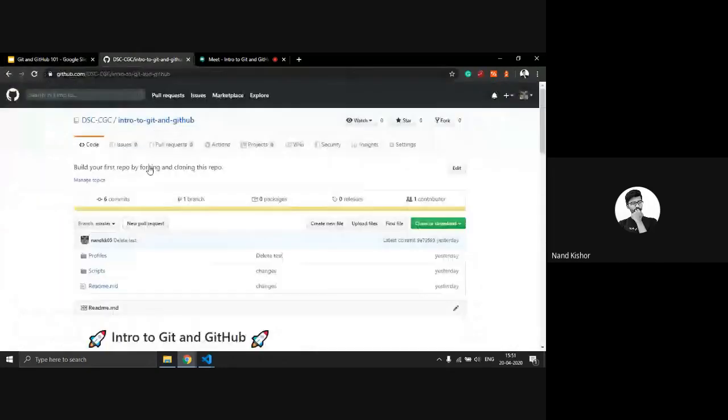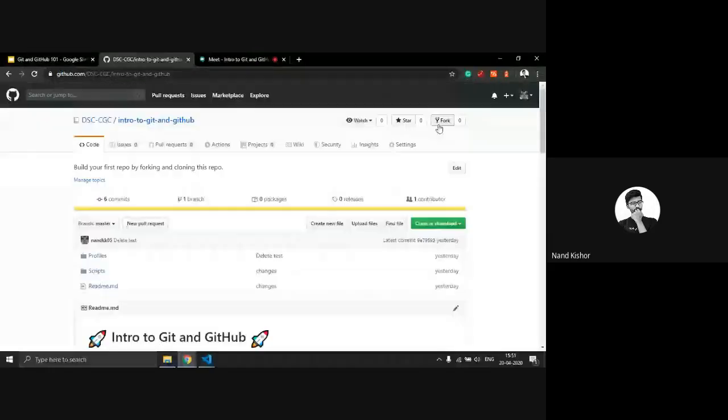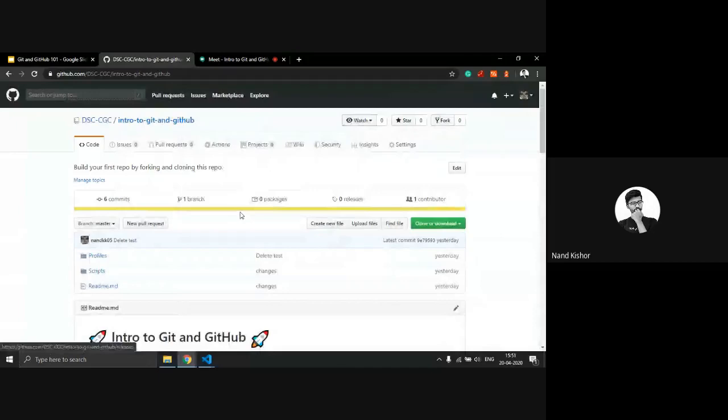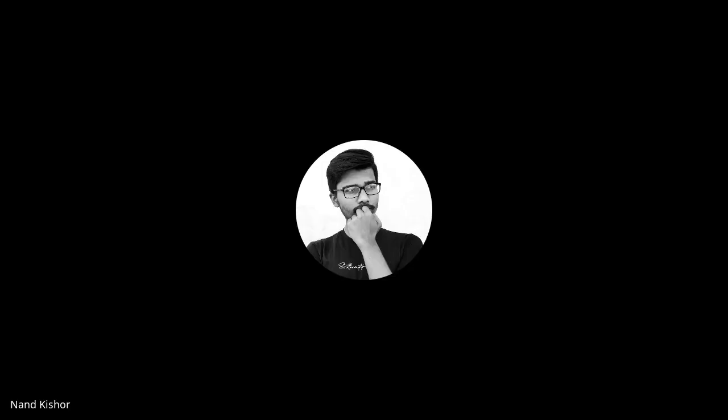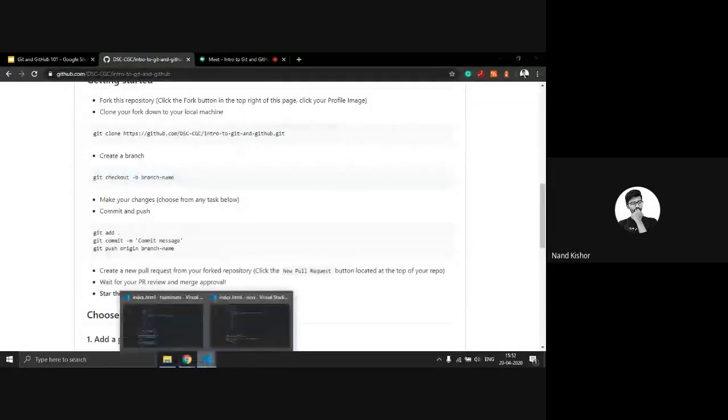First of all, you have to fork this repository and click on your account to fork it. After this, clone it on your local machine with this command, and you have to create a new branch. You can create a new branch using this command, git checkout -b branch name. What this command does is it basically creates a new branch, and at the same time it switches you to that branch. Let's take an example.